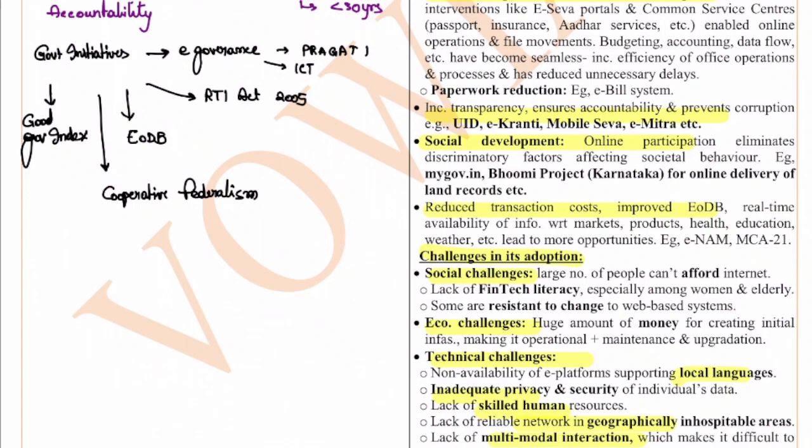But this e-governance also has various challenges. It is not that easy to adopt a new thing in the system. The challenges include the social challenges. First is, though we are bringing everything online, the people have to afford it. The people have to have devices through which they should be able to use the internet, and they should be able to use the services.